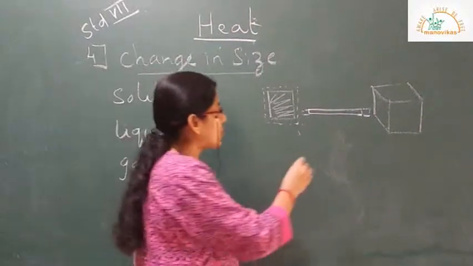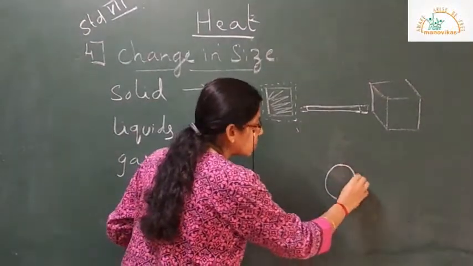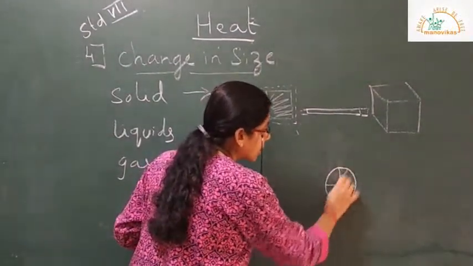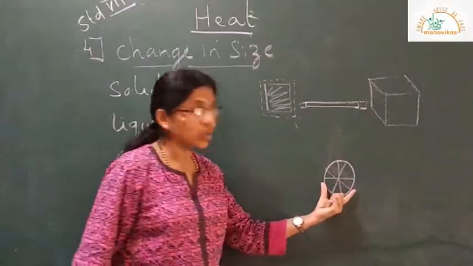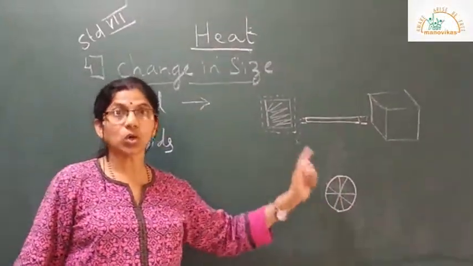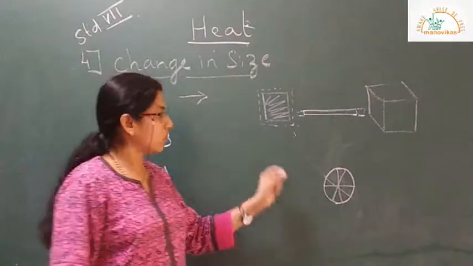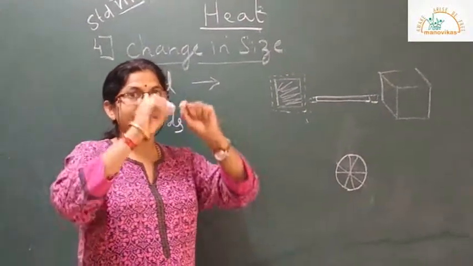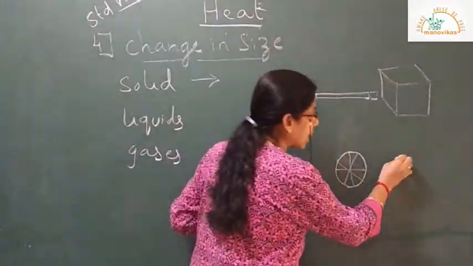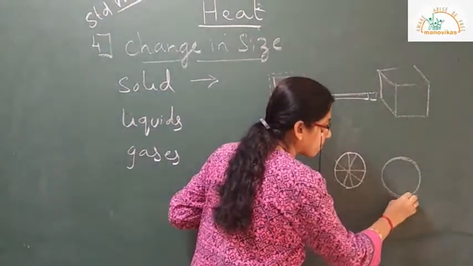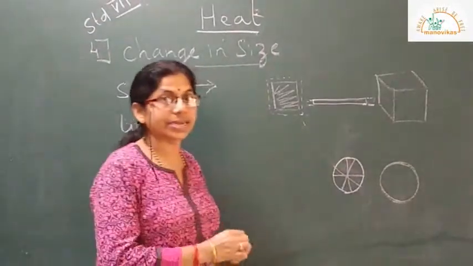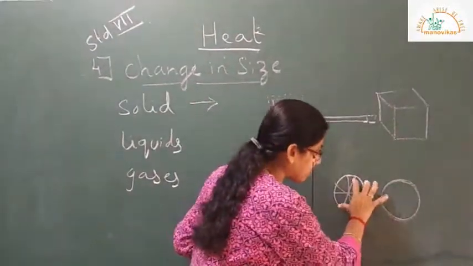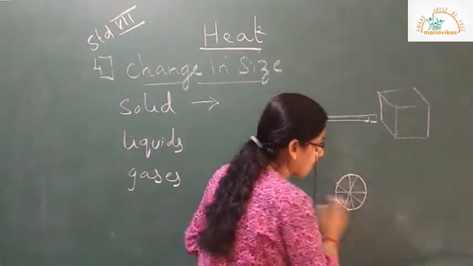Suppose this is the wheel of the bullock cart and you have to fit a metal ring on top of it. When you have to fit a metal ring, you take an iron ring slightly smaller in size as compared to the size of the wheel.